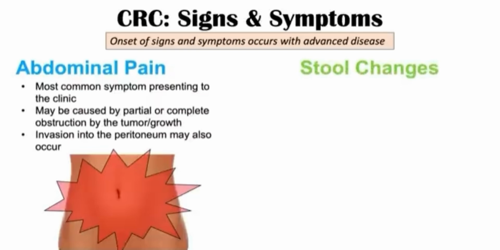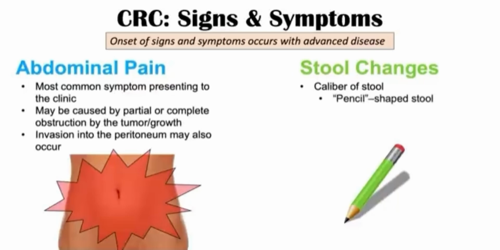Another very important sign of colon cancer is stool changes. So the caliber of the stool can change. And you can imagine that if there is a tumor within the large intestine, the stool has to pass by that tumor. That can change the shape of the stool. So what can happen is the shape of the stool can become very thin. It can be pencil-shaped stool. The reason is because, again, that tumor is going to be something that the stool is going to have to get around. If the tumor gets larger and larger, the stool is going to become very thin to go past that obstruction. So the stool becomes thinner, especially if the tumor is in the left colon.